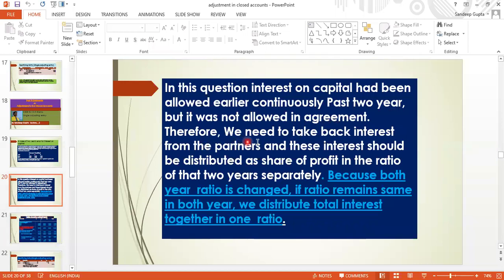So therefore, we need to take back interest from the partners, and this interest should be distributed as share of profit in the ratio of those 2 years separately, because the ratio has changed in both years. If the ratio remains the same in both years, we distribute the total interest together in 1 year. But here, in both years, the proportion of sharing the profit is changing. So every year's total interest would be divided in the respective year's ratio. Okay.